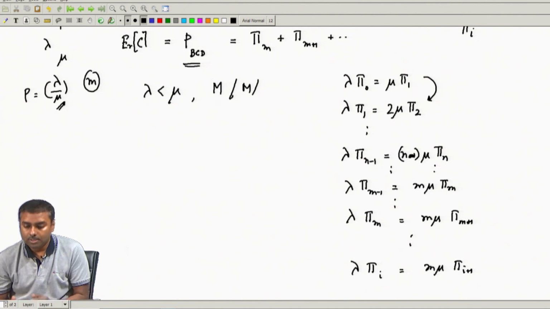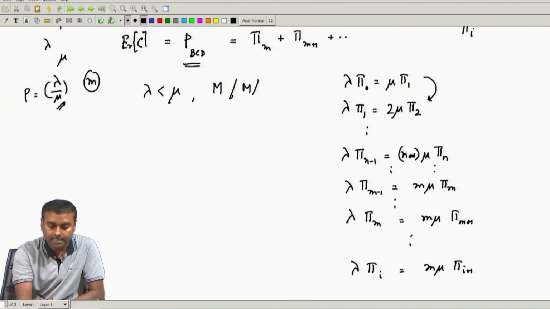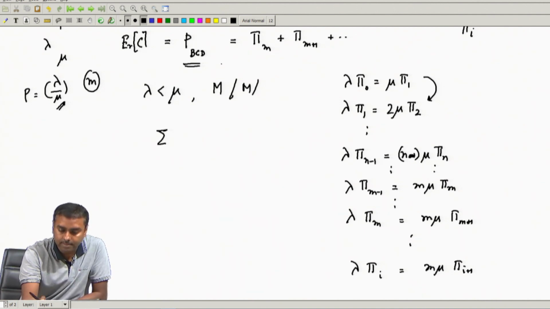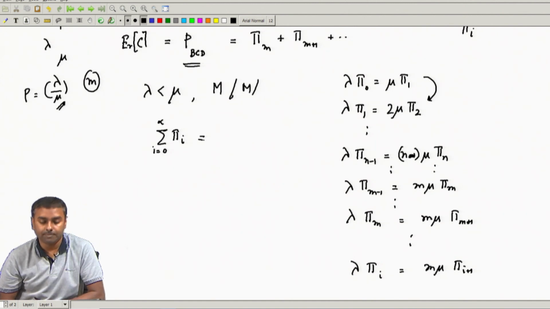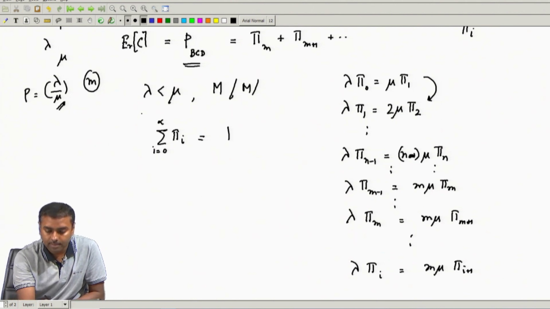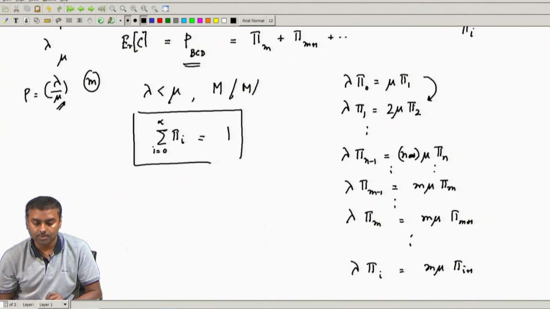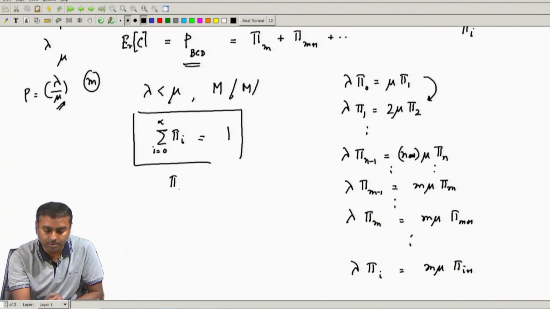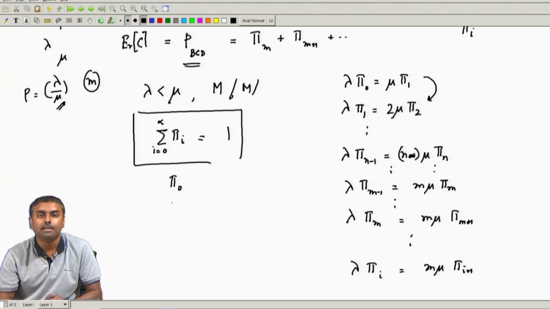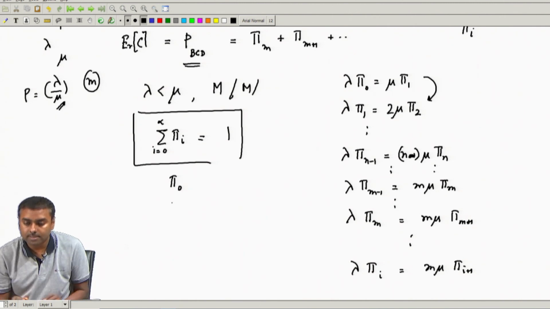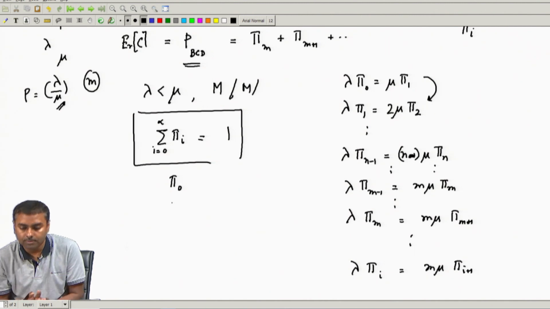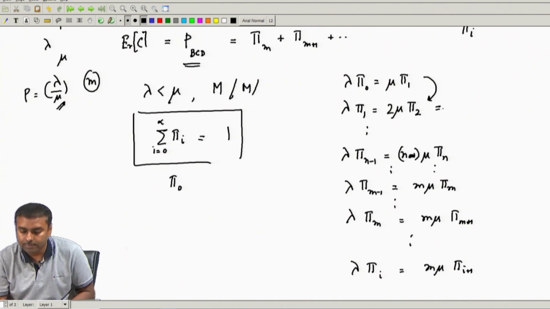So, if I do those things and then write the summation of pi i from 0 to infinity, that should be 1. I put that, and everybody I will be able to represent with respect to pi 0. So, from here I can solve for pi 0 and put it over here, and then I get my solution. I will not do that, you can take that as homework or your assignment will have this.